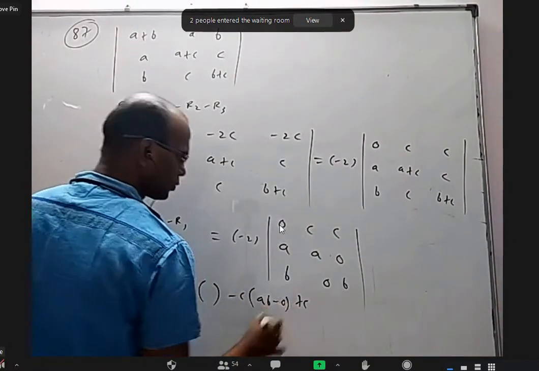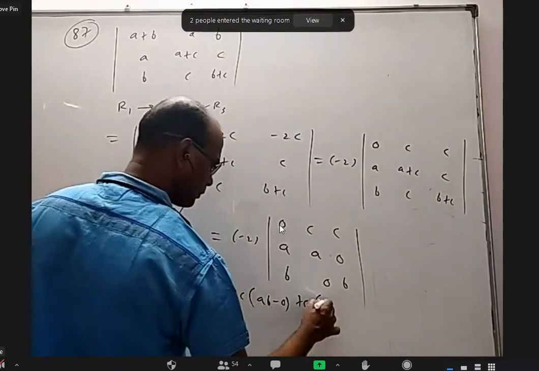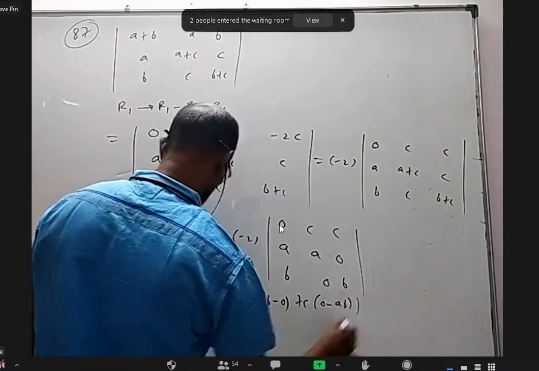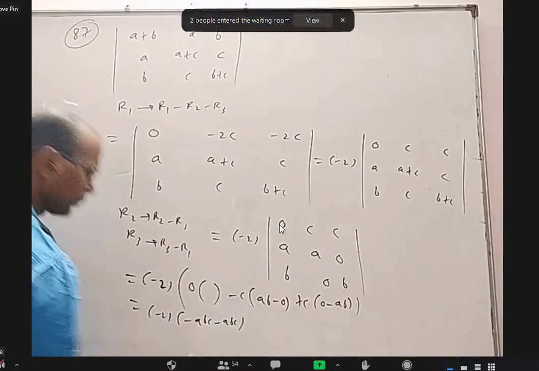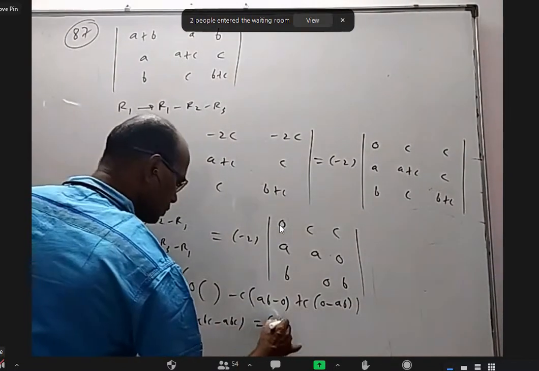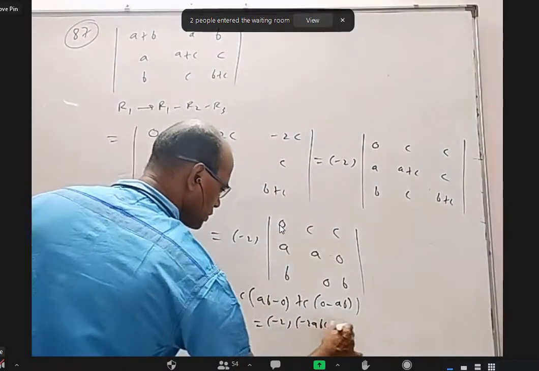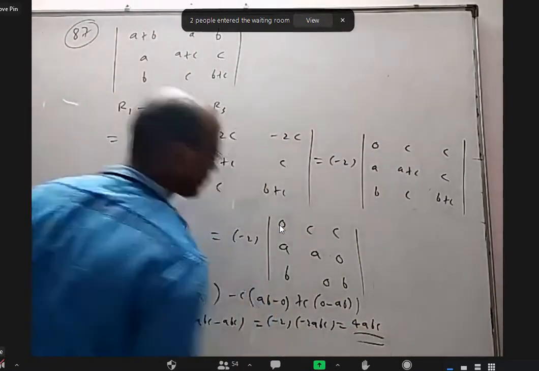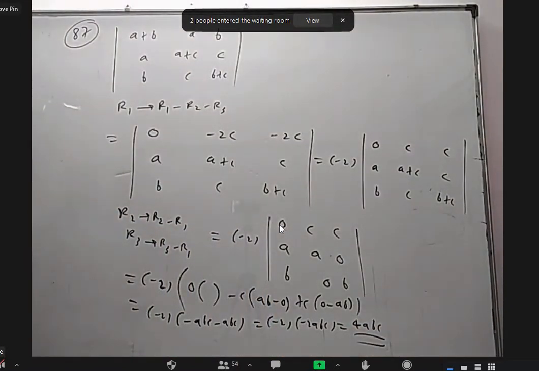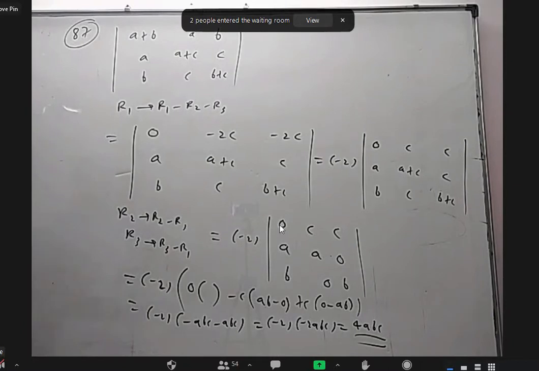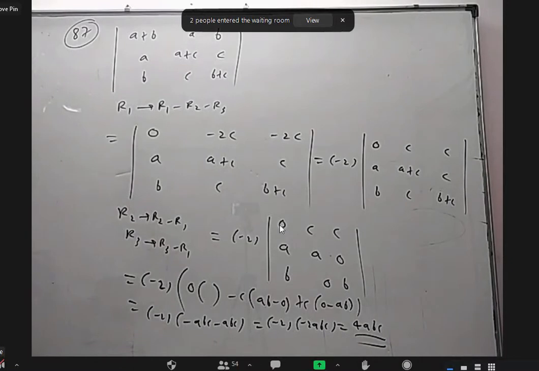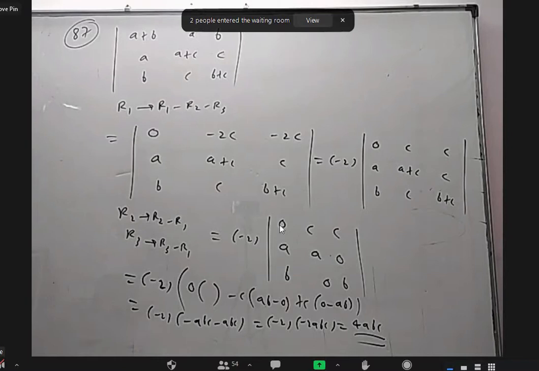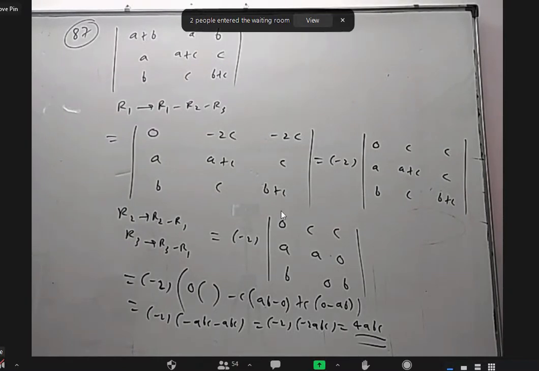Plus C into what will come? 0 minus AB. So it is minus 2, minus ABC, minus ABC. Which is minus 2ABC, total 4ABC. So minus 2 into minus 2ABC is 4ABC. Okay, some question doesn't belong to any particular model, all right? Just you have to keep exploring, but this way, that way, which is better.